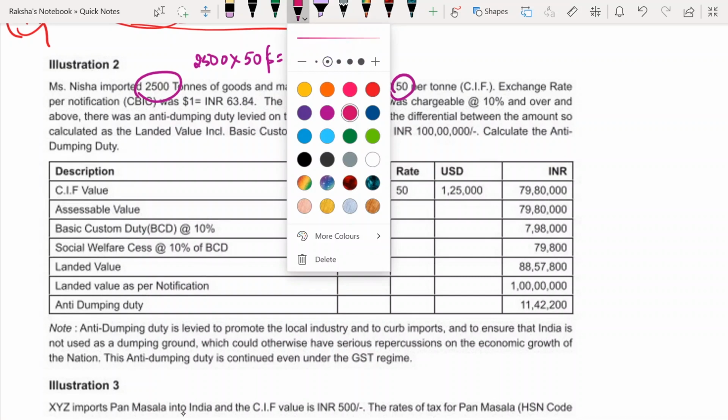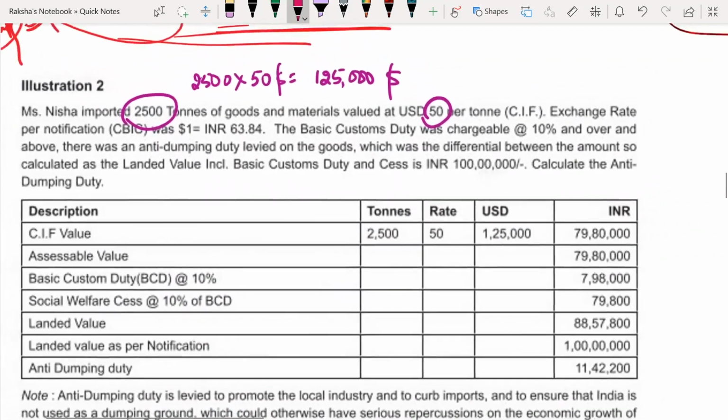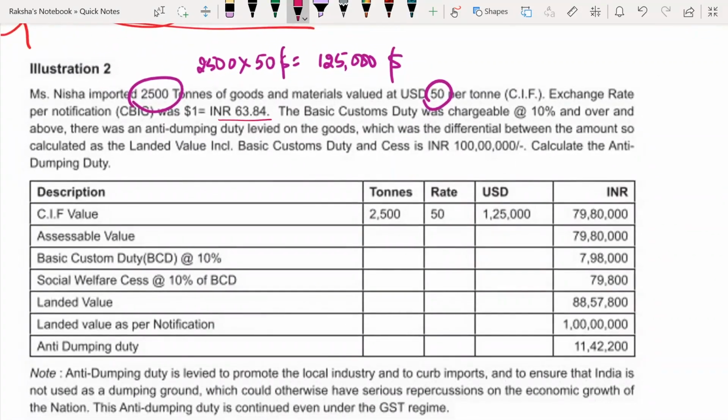Okay, goods worth $1,25,000. Exchange rate as per notification was 63.84. BCD was chargeable at 10%. 10% of what? Assessable value. And over and above, there was an anti-dumping duty levied on the goods.